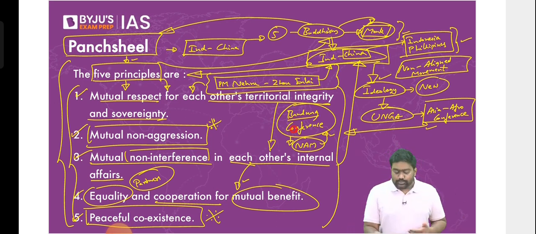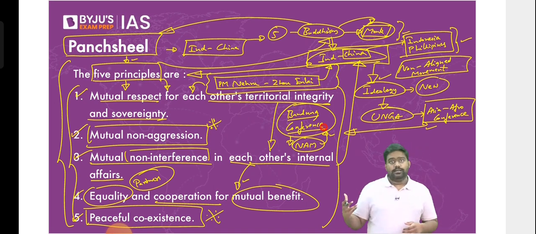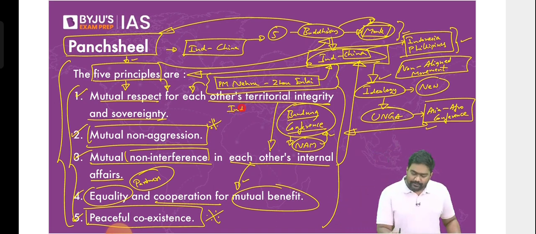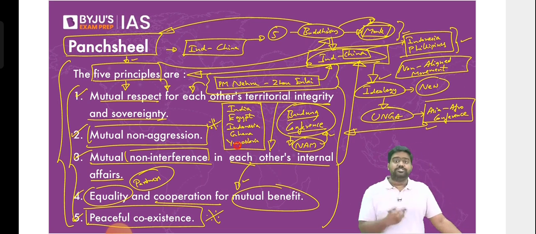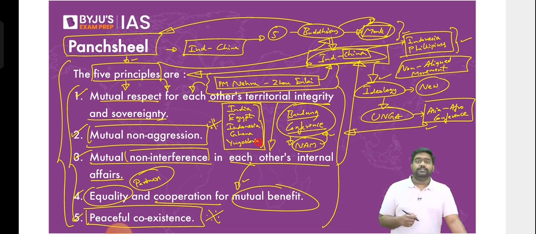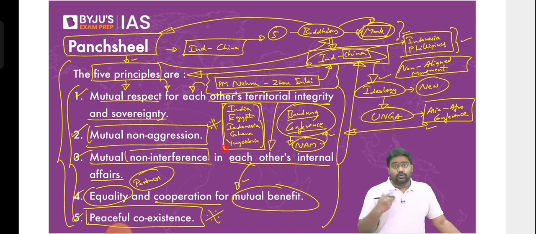So we brought many like-minded countries together, such as Indonesia, Egypt, Ghana, and then Yugoslavia. These were the founding members of the non-aligned movement: India, Egypt, Indonesia, the African country of Ghana, and Yugoslavia. These countries, right, which were very close to India, especially Prime Minister Nehru, had very good relations with the leaders of Egypt and these countries. The then leader of Egypt, Gamal Abdel Nasser, was a very good friend of India, a personal friend of Nehru.